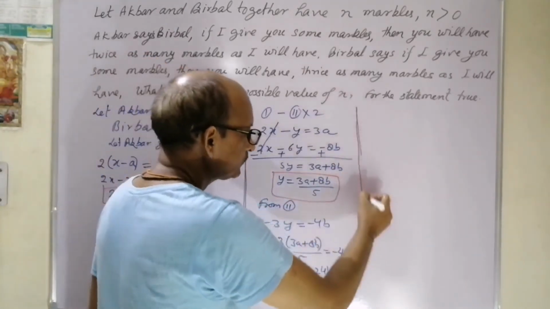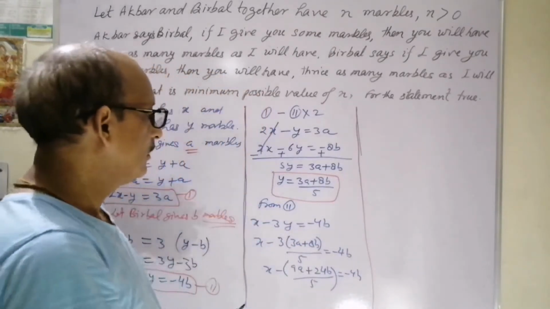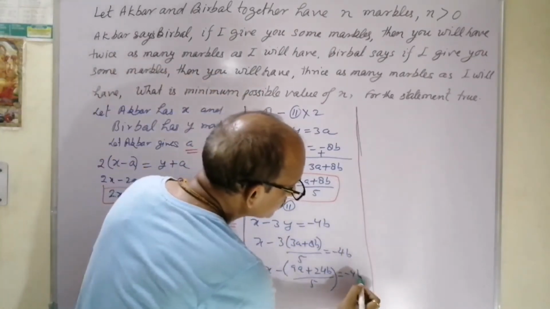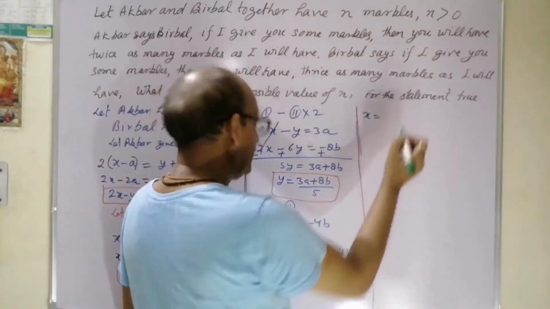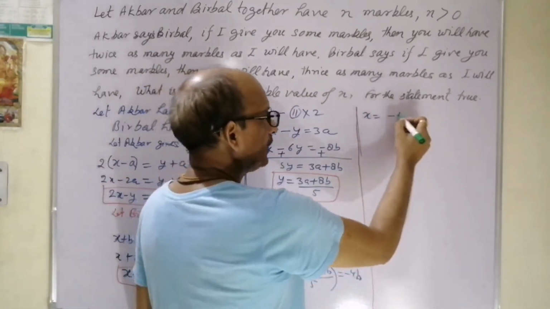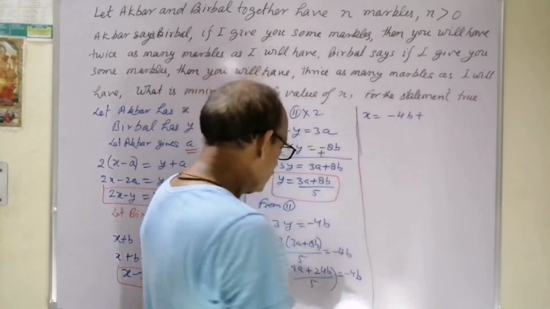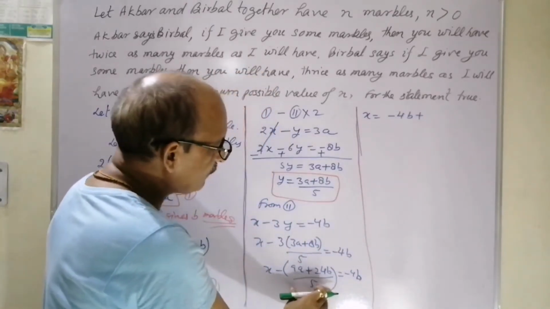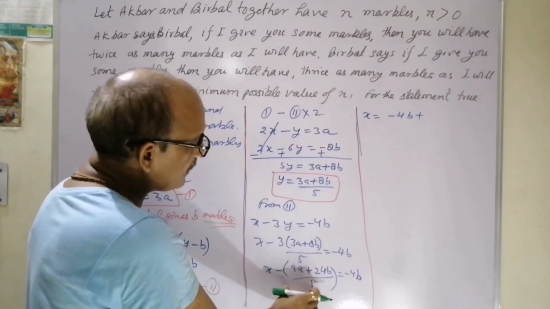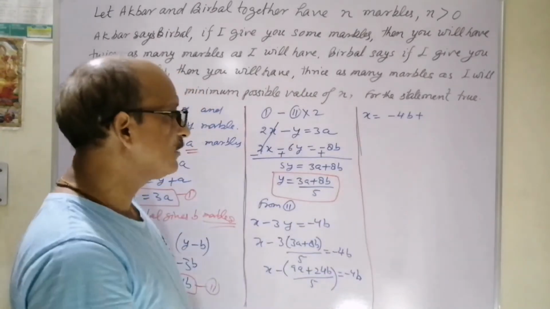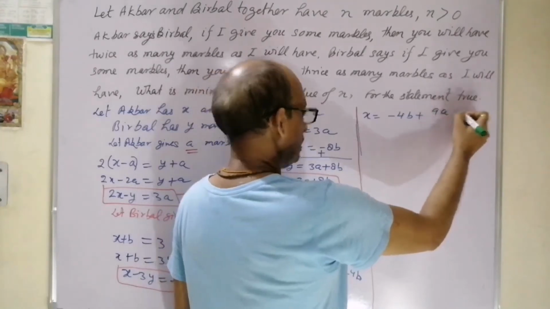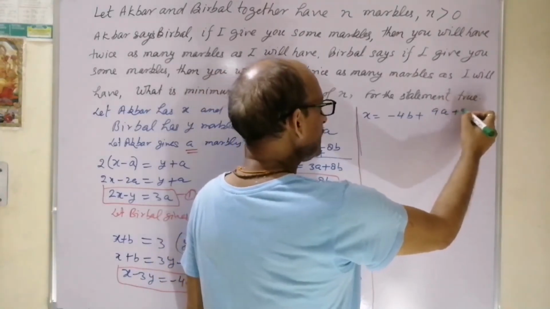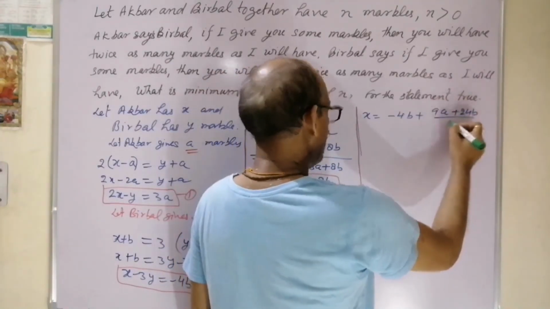Now x is equal to minus 4b plus, this whole block will be shifted from left to right. The whole block is negative, so it becomes positive on the right hand side. So we get (9a plus 24b) upon 5.